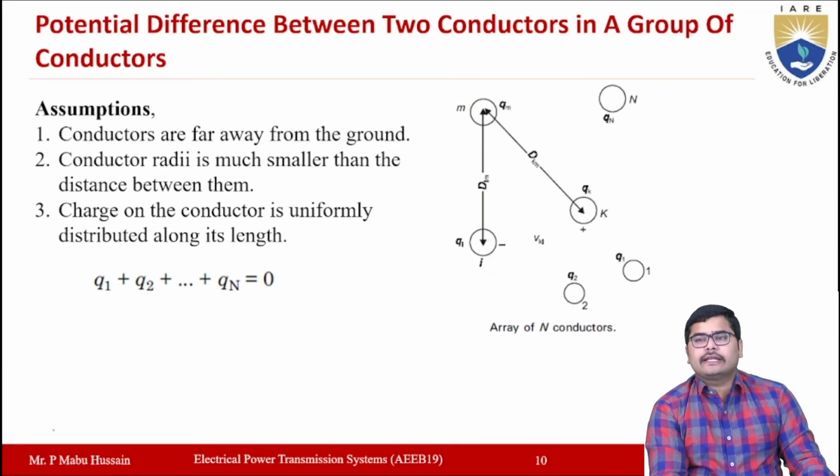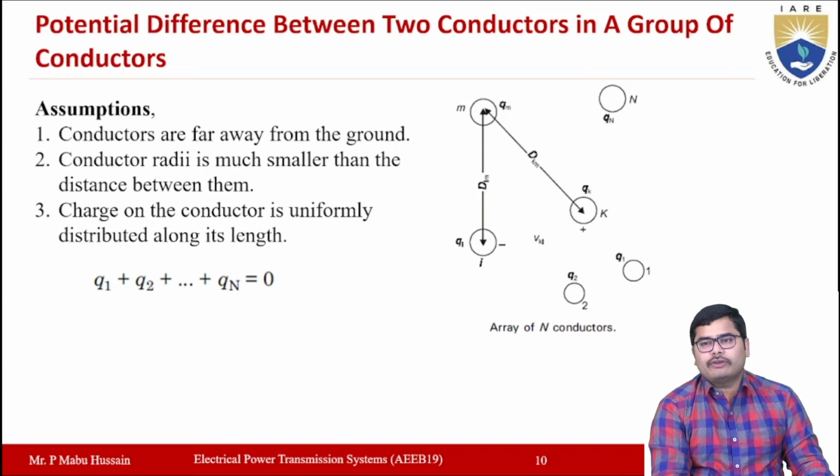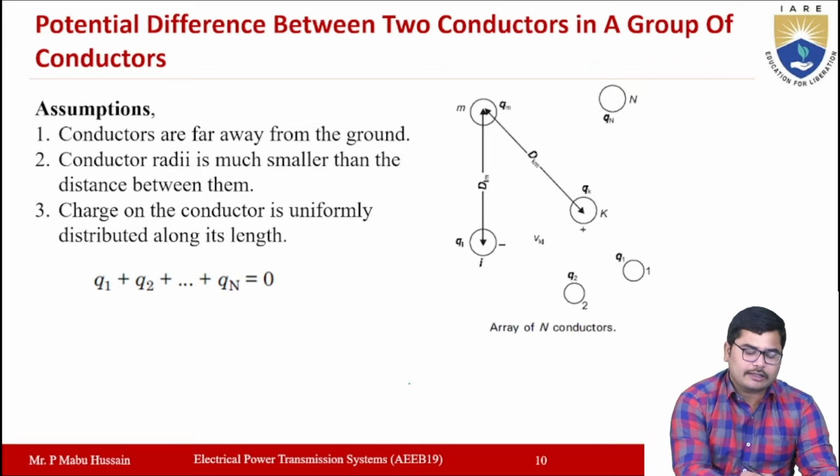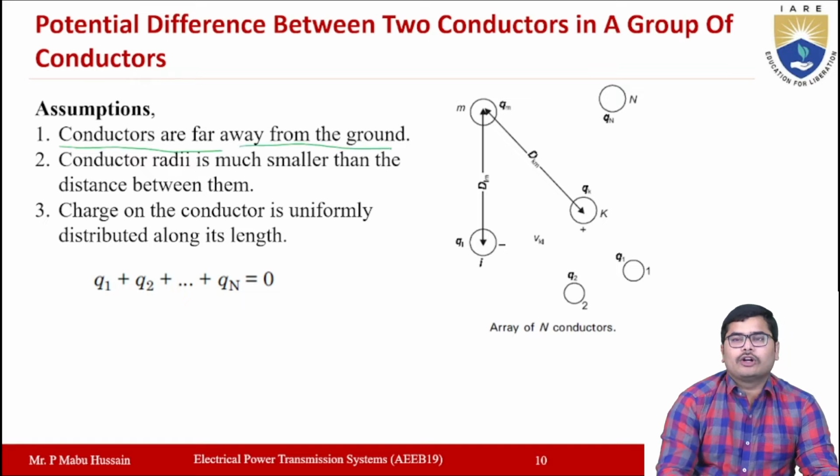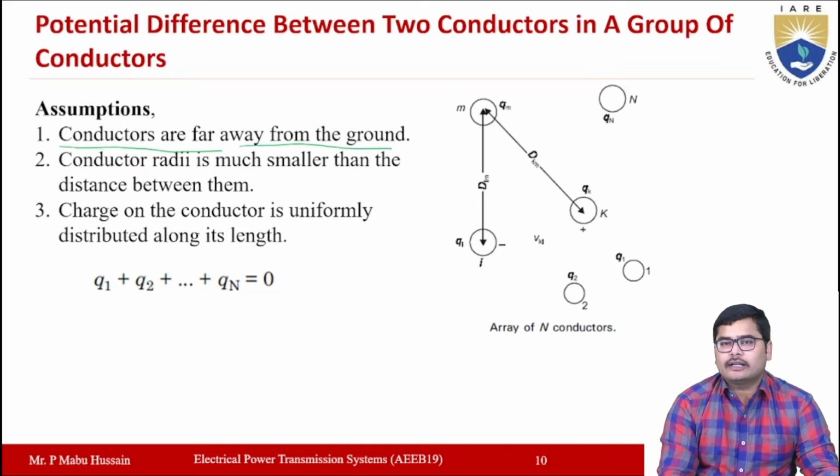Right. So after taking a group of n number of conductors, labeling these conductors and representing the distance, for calculating the potential difference between any two conductors we are making some assumptions here. The first assumption is that the conductors are far away from the ground, which means that the effect of earth will be neglected here.